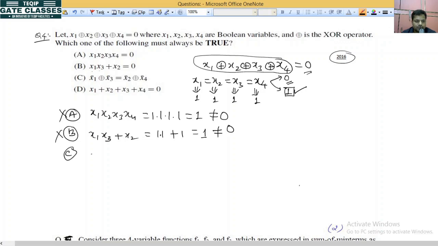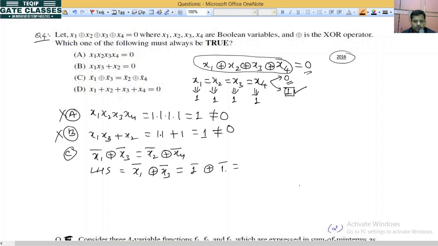So for C, x1 bar XOR x3 bar equal to x2 bar XOR x4 bar. Okay na. So LHS it is x1 bar XOR x3 bar, so it will be 1 bar XOR 1 bar, so it will be again 1 bar is 0, 0 XOR 0, both are same, so output is 0.